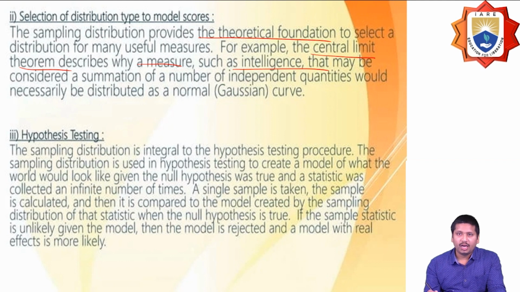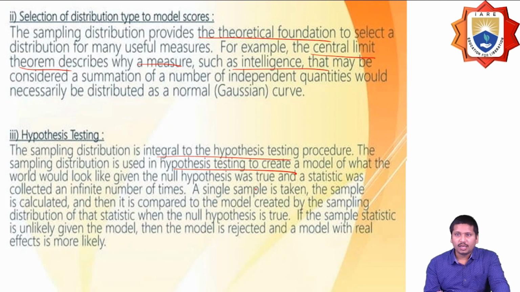And the third one is hypothesis testing. Normally this sampling distribution is integral to the hypothesis testing procedure. The sampling distribution is used in hypothesis testing to create a model of what the world looks like given that the null hypothesis is true, and the statistic is collected an infinite number of times.